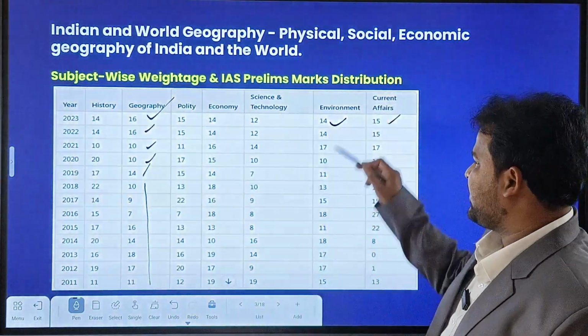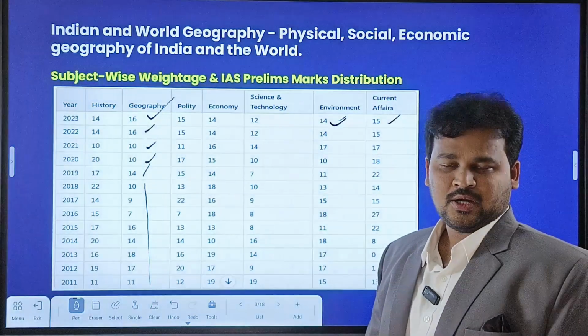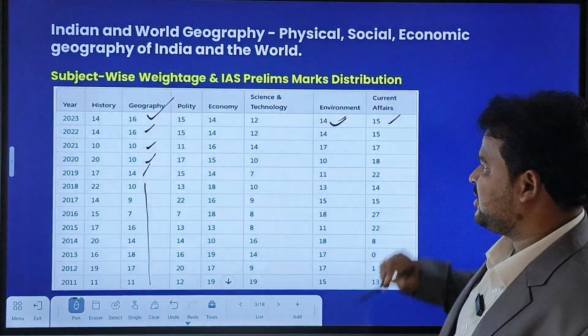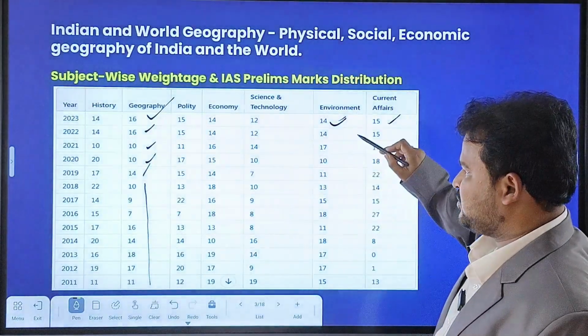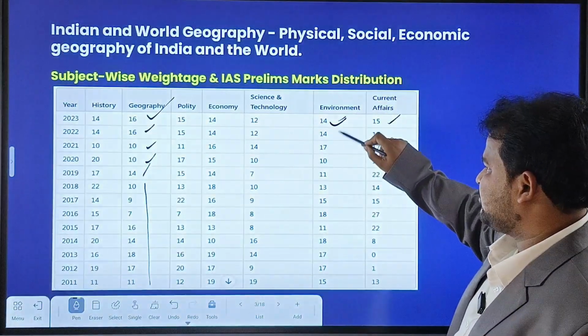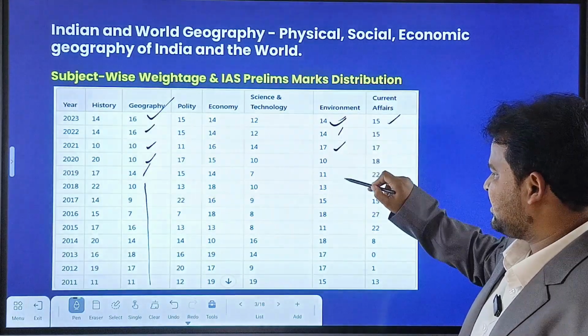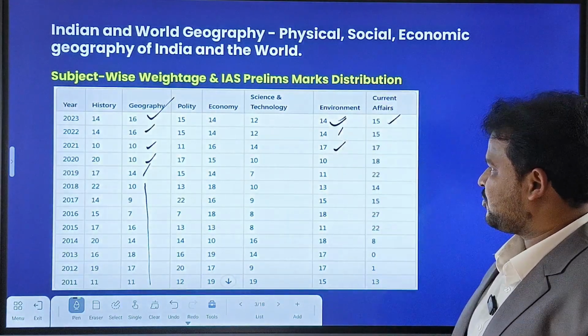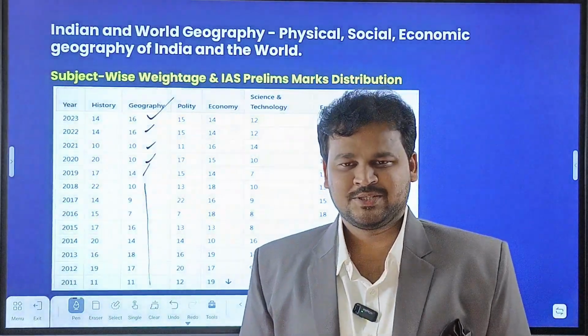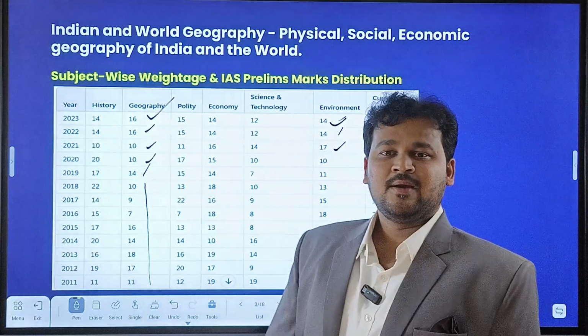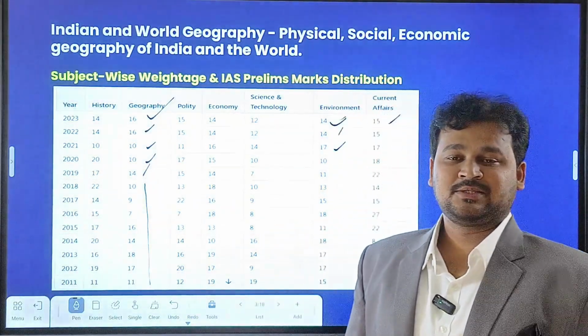Coming to environment, and we know that it is also part of geography, from environment we got 14 questions. In 2022, 14 questions, in 2021, 17 questions, and like that 10, 11, 13, 15, 18. So these are the questions coming in the prelims examination. That's why geography plays a crucial role in selection.